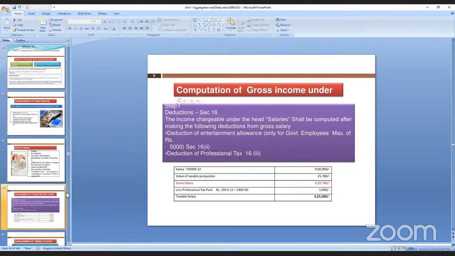It is given 200 into 12, so 2,400. From the 9,25,780 deduct the 2,400. Then your total salary is 9,23,380. Got my point? That is the gross total income.